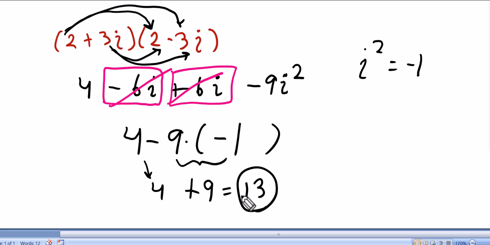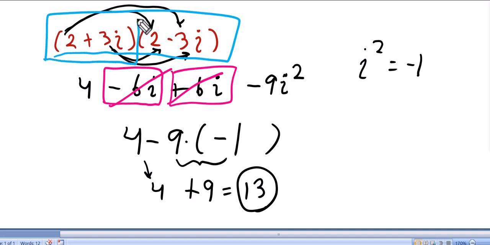Now, let's recognize a few things. First, these are complex conjugates. Did you notice this? Like, if this is the original one, right? It has the same real part, that same 2, and it has the same imaginary unit, i, and they both have 3's, but one is a plus and one is a minus. So this makes it formally a complex conjugate.